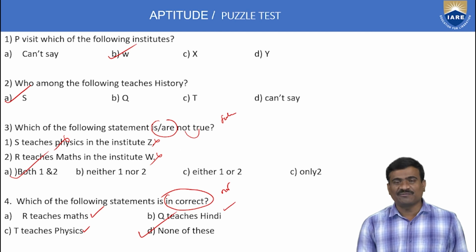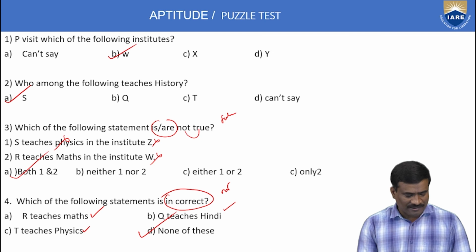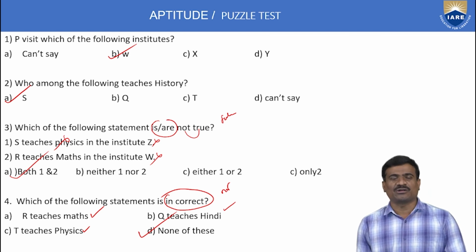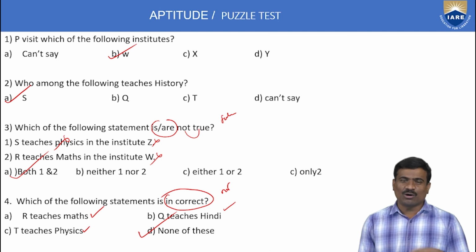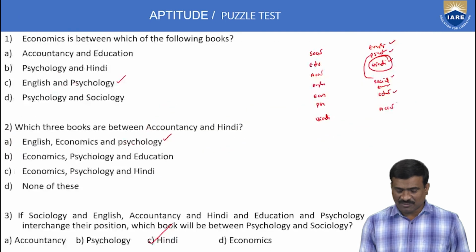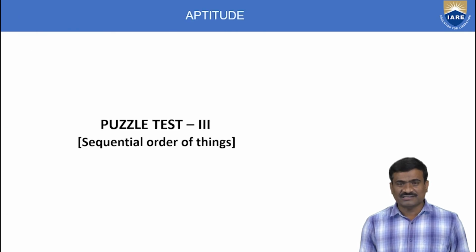Next, answers in the fifth example. First one option B, second option A, third option A. But the third one is neither nor, not correct. Both 1 and 2 not correct. Here the question asks for not correct, so option A only is correct. And the fourth example is also incorrect, not correct. A, B, C all are correct, so the answer none of these only is correct. This is about sequential order of things, means puzzle test 3. Puzzle test 3.